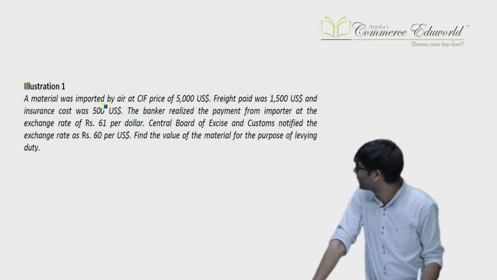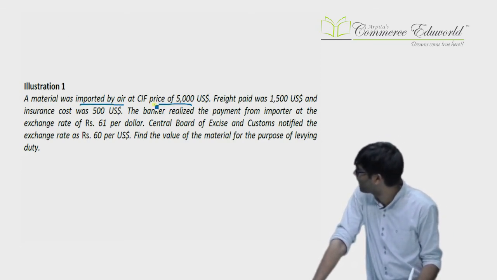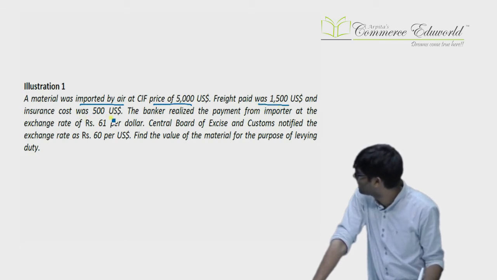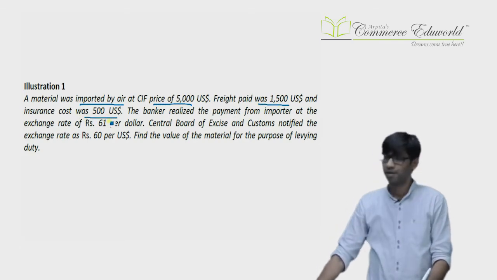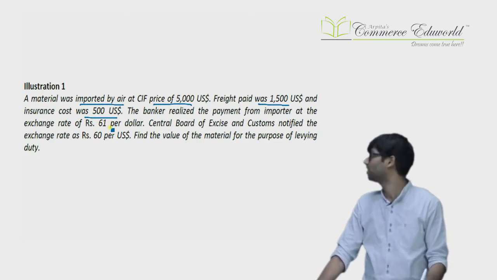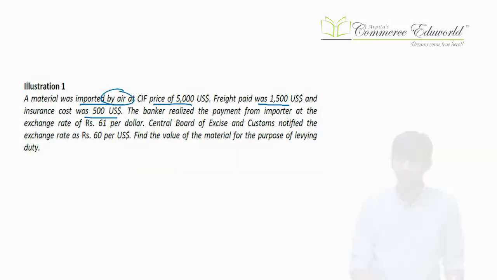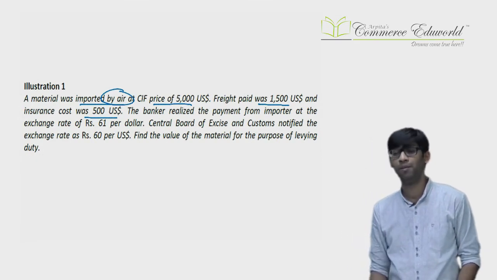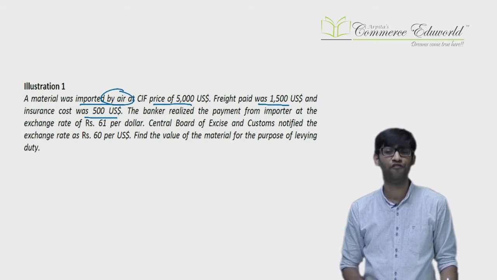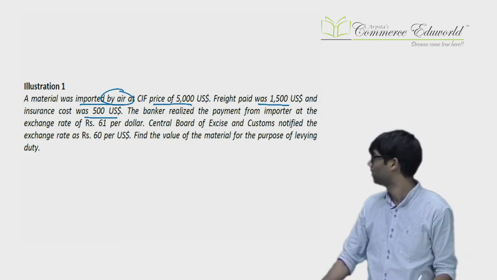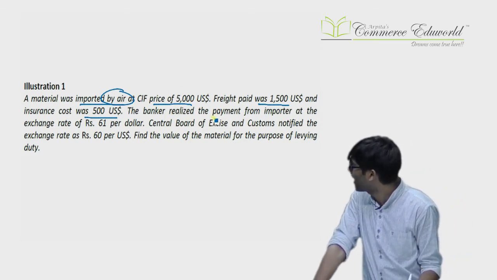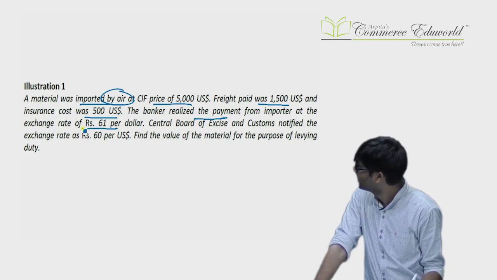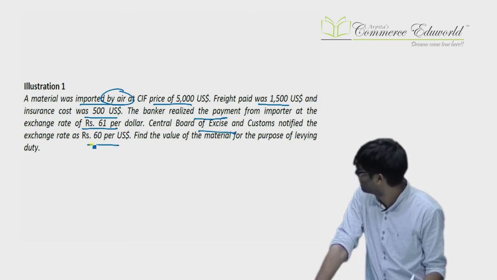A material was imported by air. CIF is $5,000, freight is $1,500, insurance is $500. You know the bifurcation also, but the most important part is import by air. In case of air, we have studied an extra point. Even if you know the actual, you have to compare actual or 20% of FOB, whichever is lower, you need to take that. Then banker realized the payment at a particular rate. CBC rate is another particular rate. Find the value.